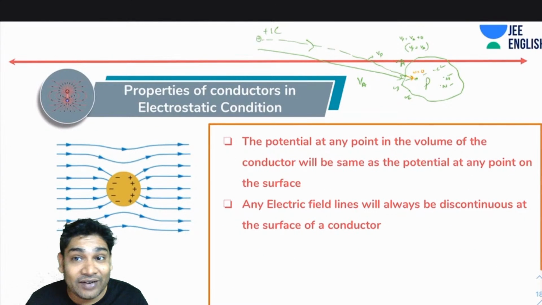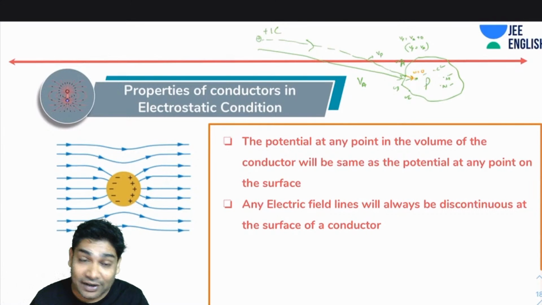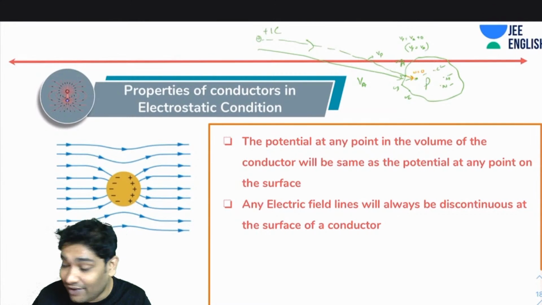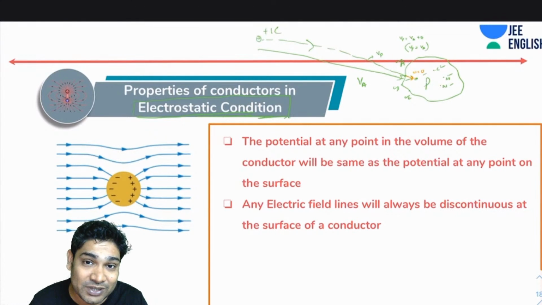Next, any electric field lines will always be discontinuous at the surface of the conductor. Please remember this. These field lines have to be discontinuous because there can be no net external field. Now again and again, let me remind you that everything is being described under electrostatic conditions only. It is only under electrostatic conditions that E must be 0, and hence all this must follow.